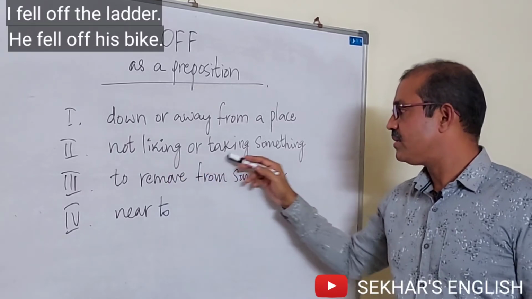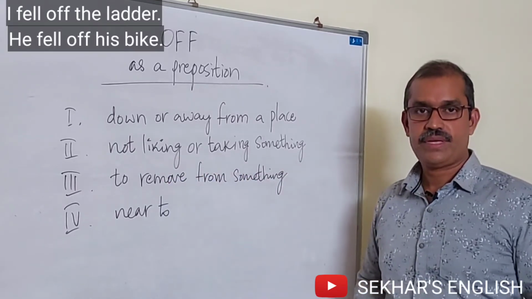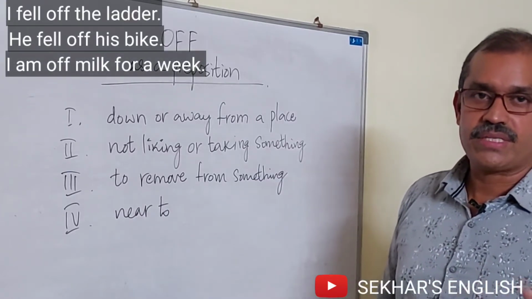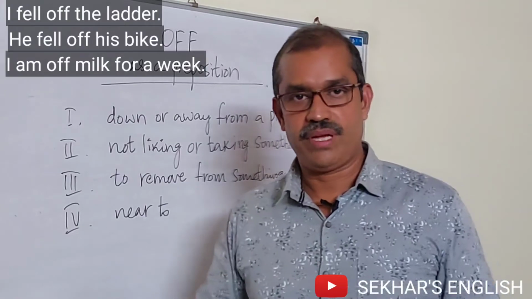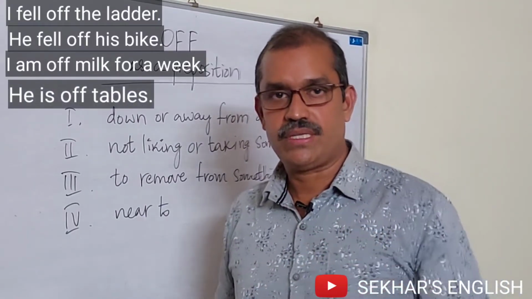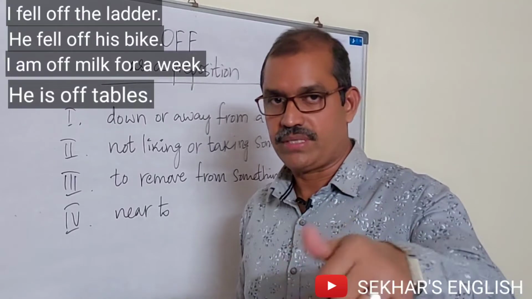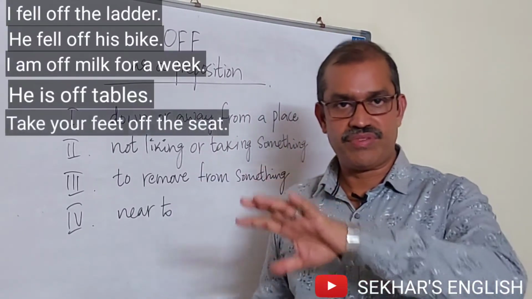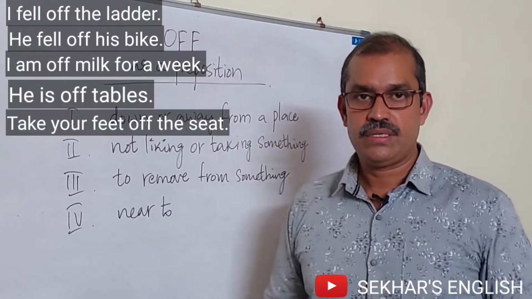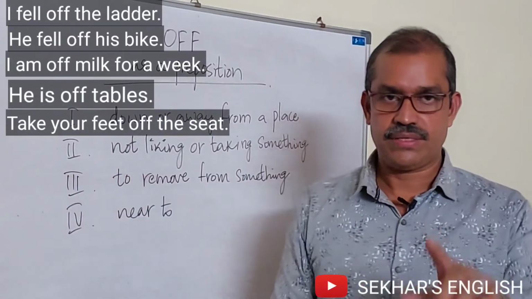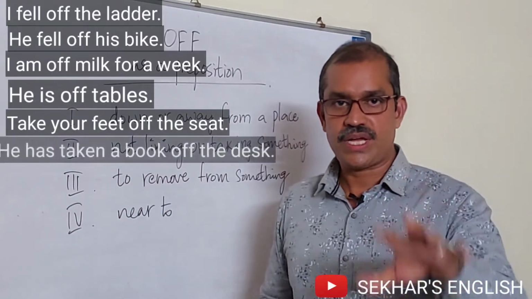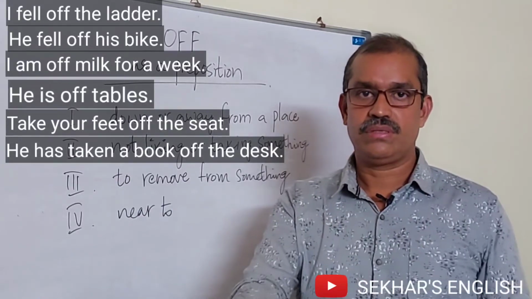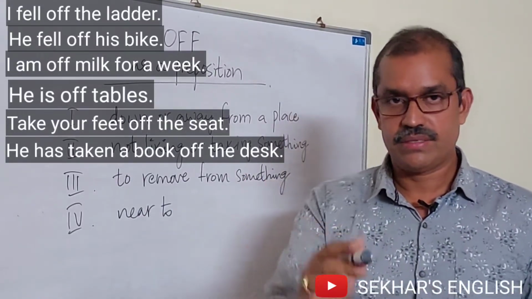Next one, not liking or taking something. For example, I am off milk for a week. That means I have not been taking milk for a week. He is off tablets. That means he is not taking tablets, right? Third one, to remove from something. For example, take your feet off the seat. That means remove your feet from that seat, right? One more example, he has taken a book off the desk. That means he has removed a book from the desk, right?